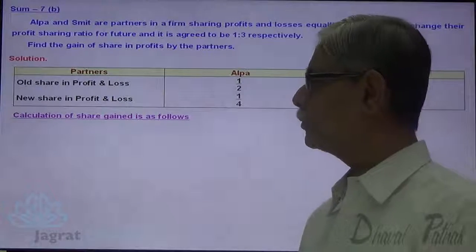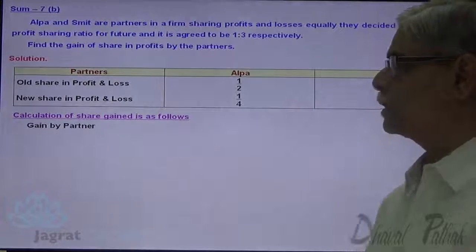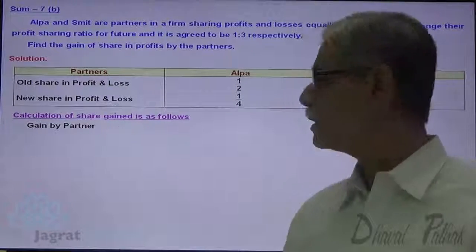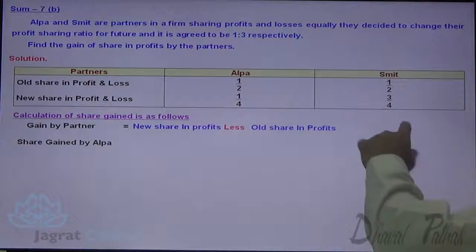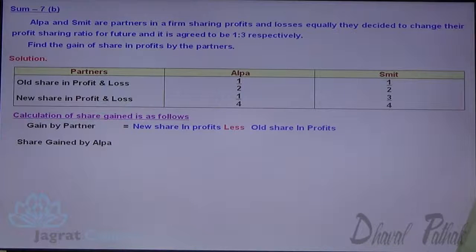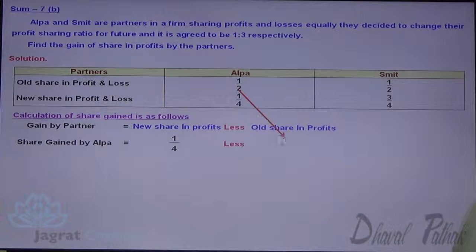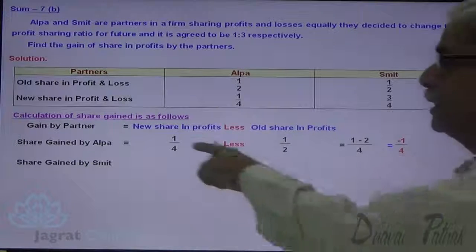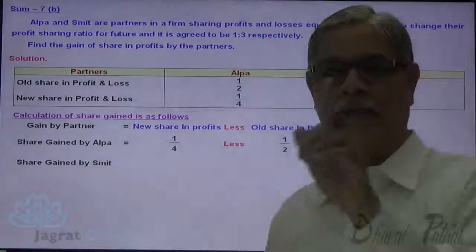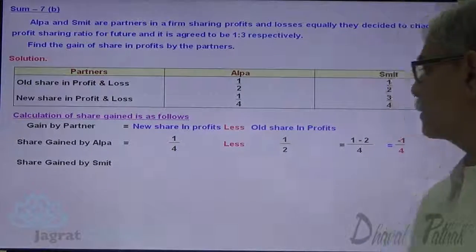Calculation of share gain is as follows. Share gained by a partner is equal to new share in profit minus old share in profit. So share gained by Alpa: new share is 1/4, old share is 1/2. 1/4 minus 1/2 means minus 1/4. Minus 1/4 means negative gain. Negative gain means sacrifice.